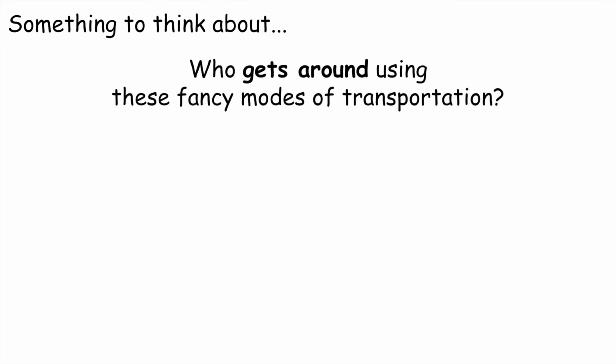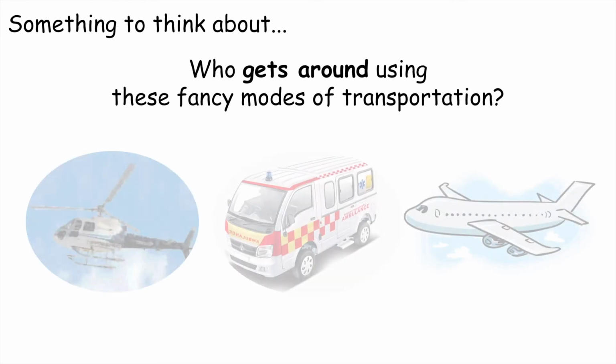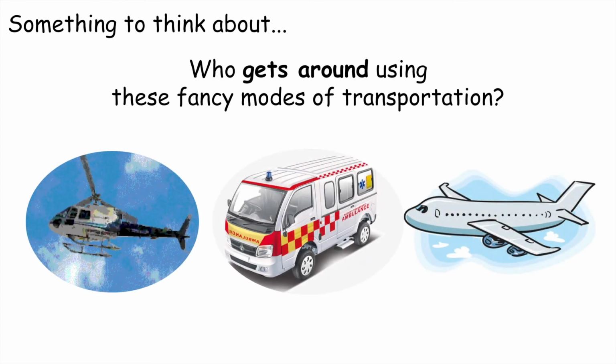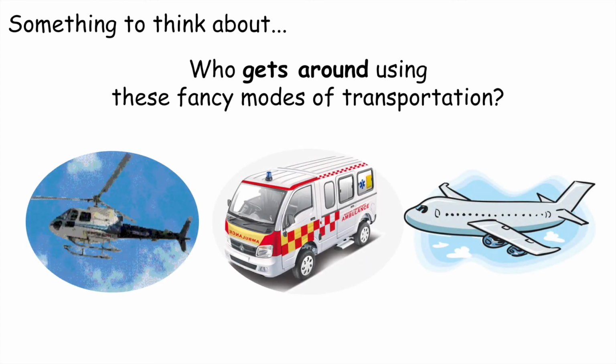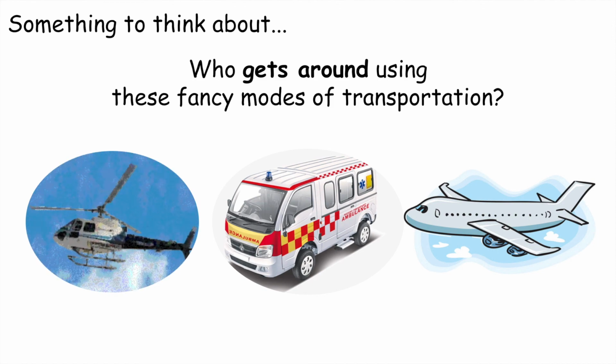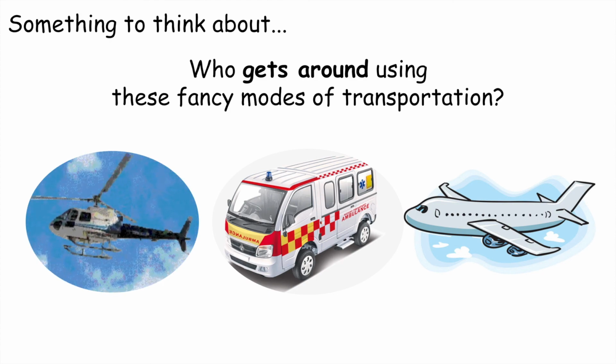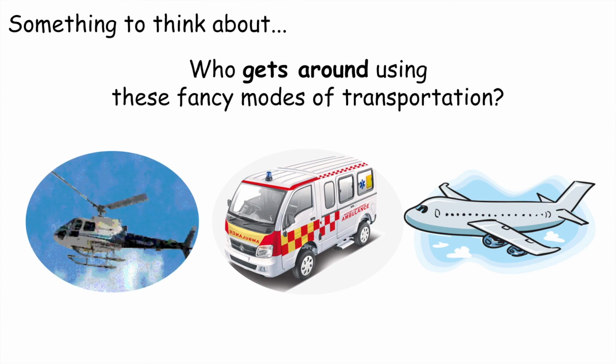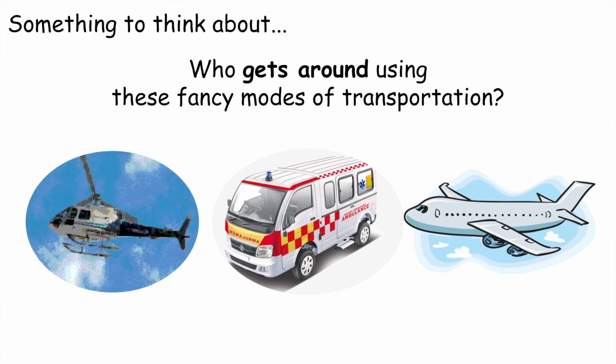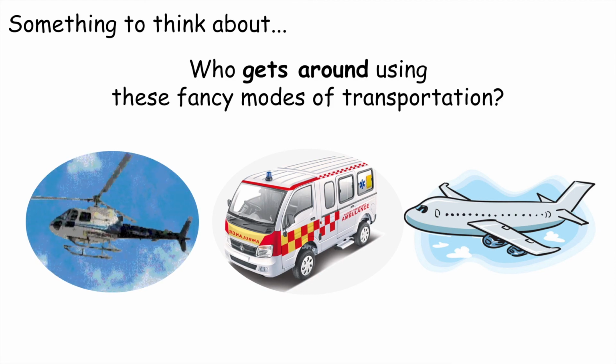Who do you think gets around using these fancy modes of transportation? So look at these. We have the helicopter. We have this big kind of truck with a siren on the top. And we have an airplane. Who do you think gets around using these fancy modes of transportation?